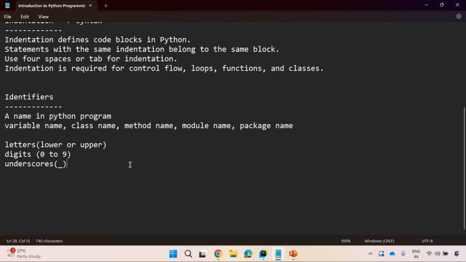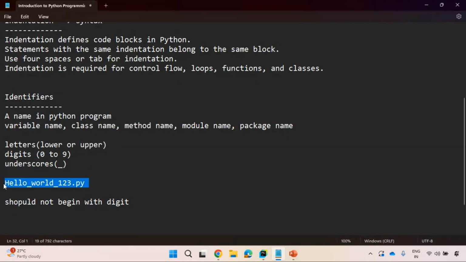And another important thing, an identifier should not begin with a digit. Simple. The best example for all these combinations is, let me take hello_world_123.py. Is it right?